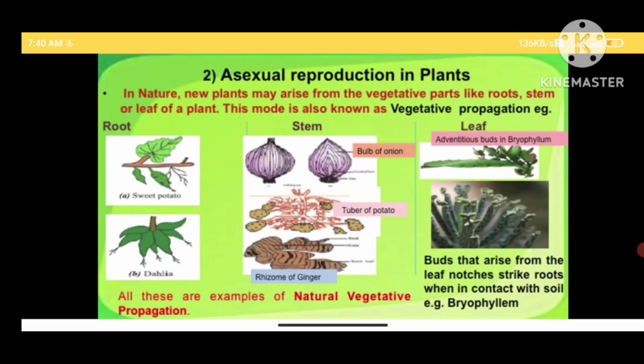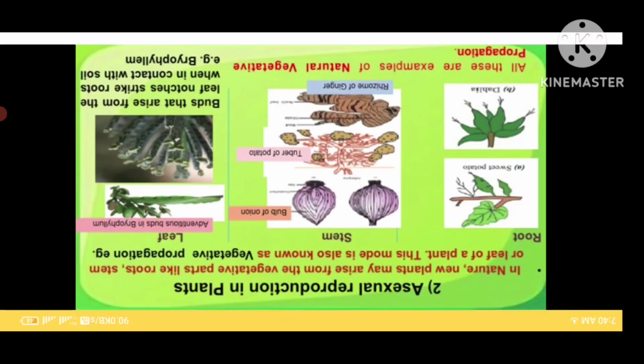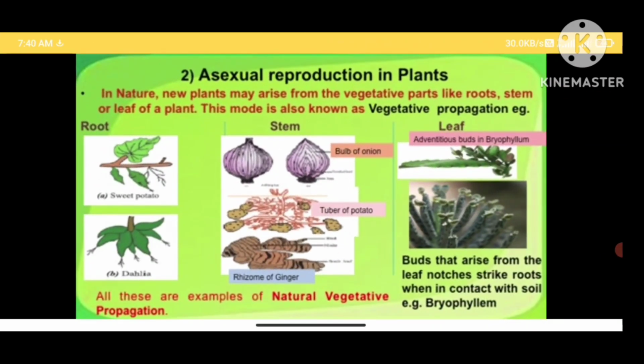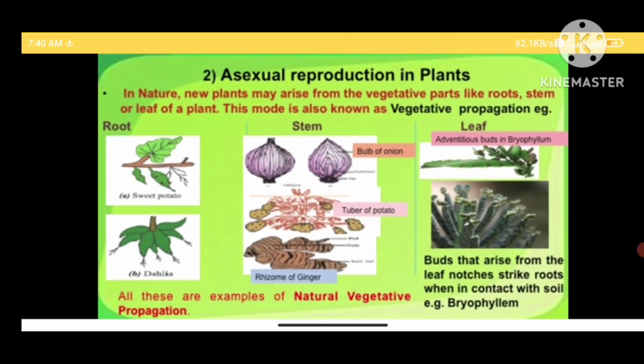Friends, you must be remembering root, stem and leaves are the vegetative parts. They absorb the nutrients, they photosynthesize, grow and help in the development of the plant. So, when these plants take part in reproduction, we call it the vegetative mode of propagation. Root examples are shown by dahlia plants and by sweet potato.